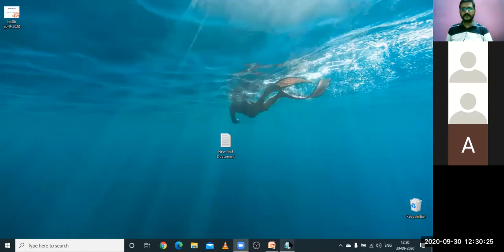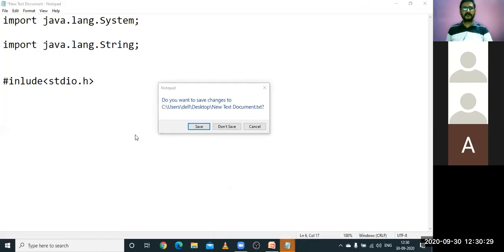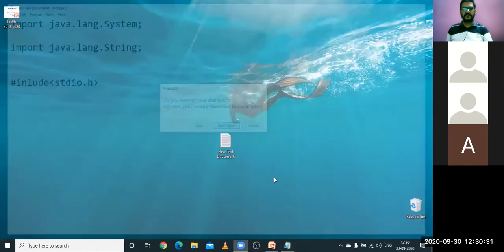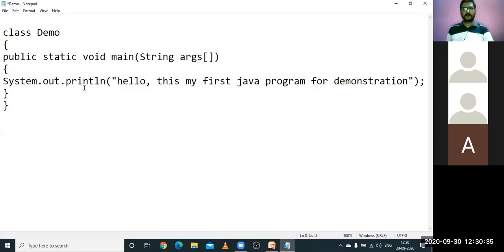So this is proof that the java.lang package is available with whichever program has been written, not just this program, any sort of program.